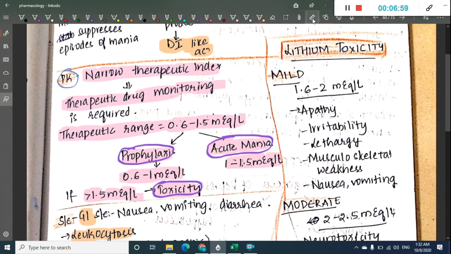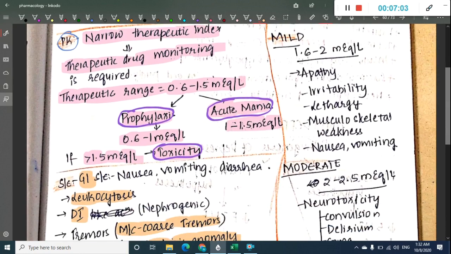Then the next thing is about lithium toxicity. Lithium toxicity can be divided into mild, moderate, severe. We call lithium toxicity mild if the level is 1.6 to 2 milliequivalents per liter, and the toxic effects include apathy, irritability, lethargy, musculoskeletal weakness, nausea and vomiting.